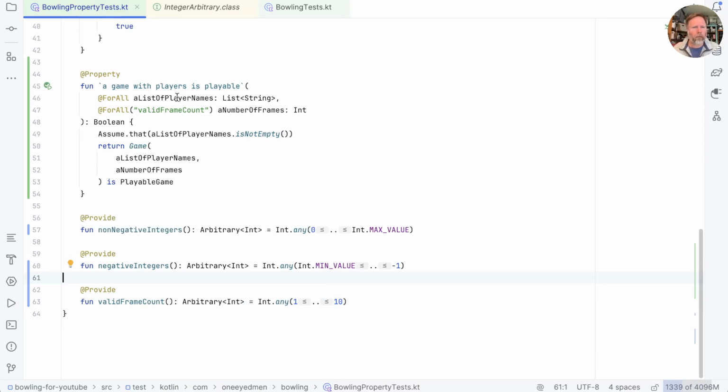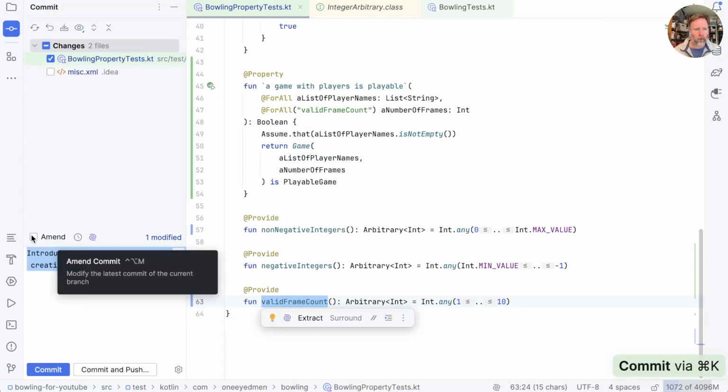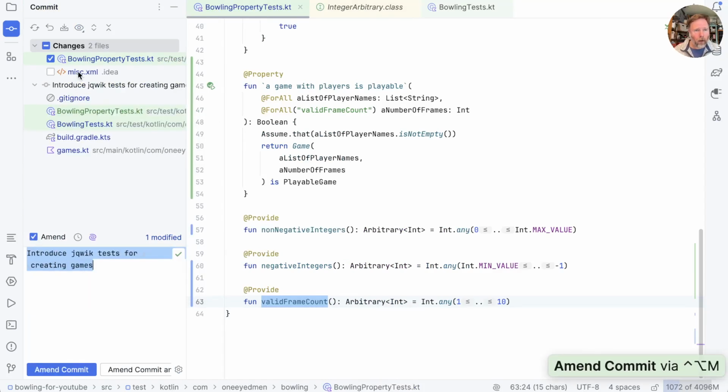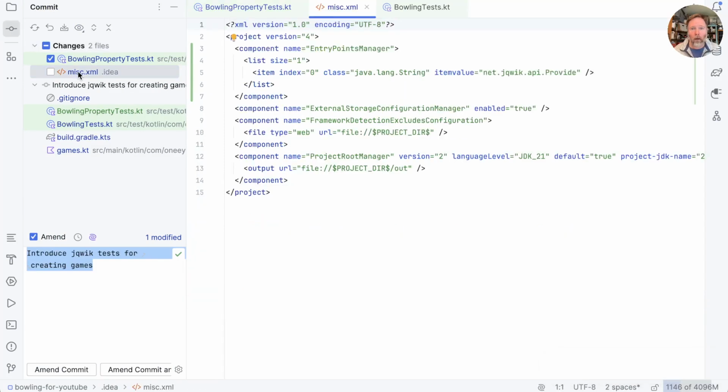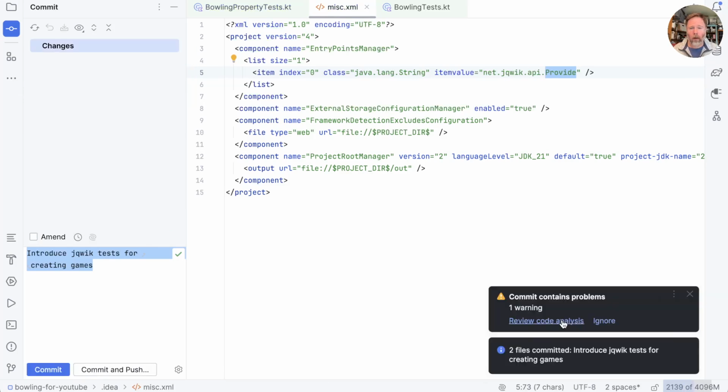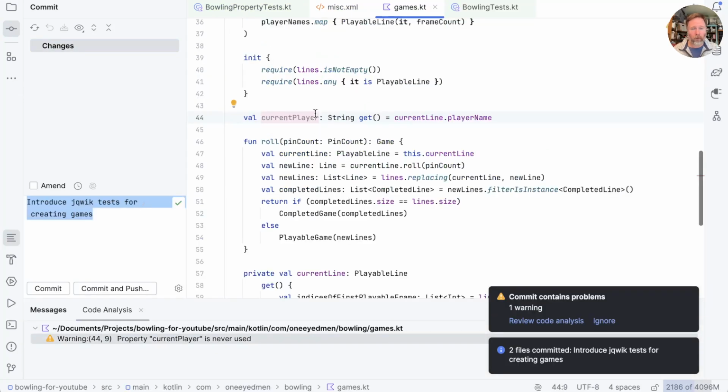As a Kotlin developer, there's something a little bit irritating about these annotations and the fact that this thing has to line up with this thing. I'm sure a pure Kotlin property-based library would be based more around first-class functions, but I don't hate it, and it is quite expressive. Okay then, given where we are, I think probably that's only an amend commit. We've gained a misc.xml. That's where we mark the annotation. Okay, let's just amend commit that. One analysis point, which is that IntelliJ is still lying to us about current player.